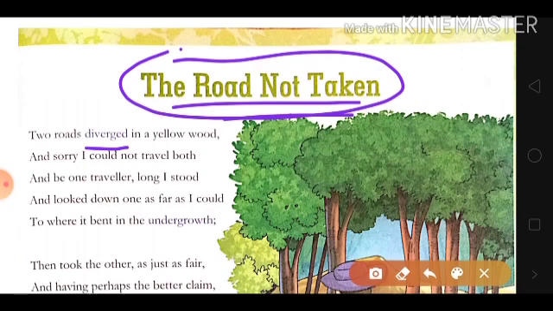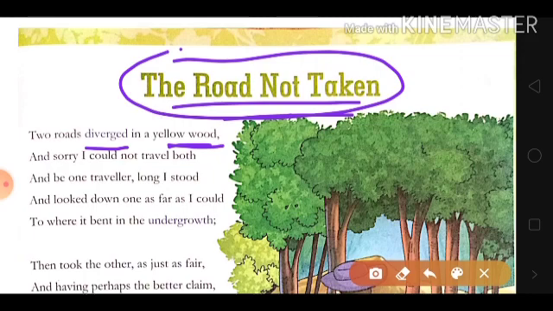Diverged means separated. Yellow wood. Wood represents forest. Why yellow? A forest with dry leaves, which is usually seen in autumn season. In autumn season, the leaves dry and fall. So this yellow wood represents a forest with dry leaves. So this poem starts with, two roads diverged in a yellow wood, and sorry I could not travel both.